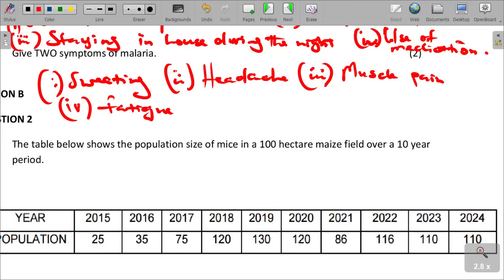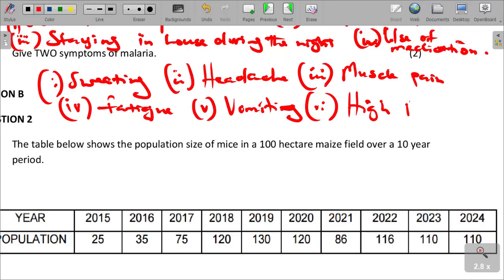When people suffer from malaria, they can also have fatigue, nausea and so forth. We can also talk about vomiting. And then lastly, I want to talk about fever, high body temperature. When people have got malaria, they suffer from problems such as this. They have got high temperature. Their temperature is just abnormally high.